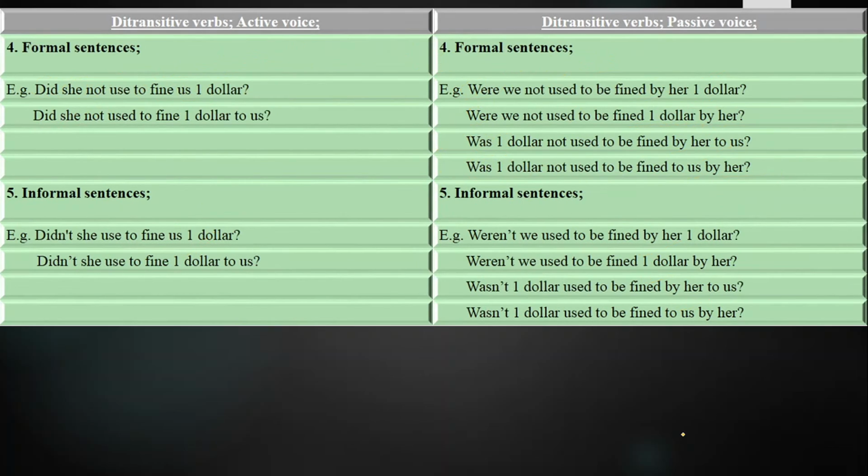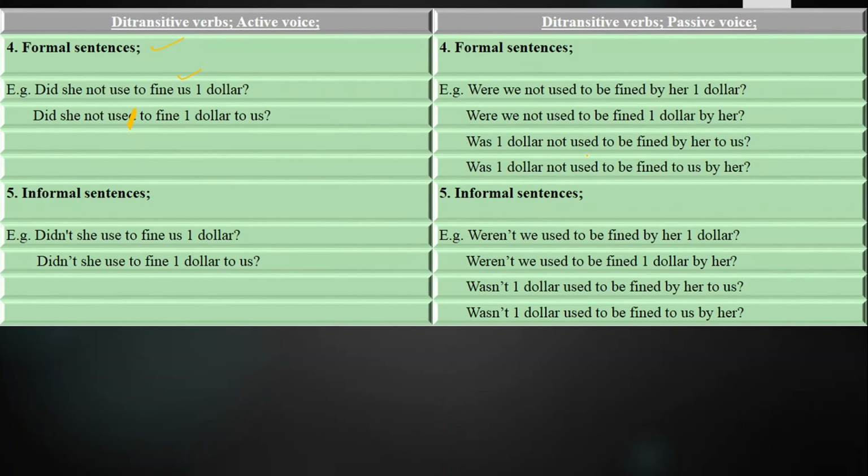Next, we have got the formal sentences. Their complete name is negative, interrogative, formal. What are formal sentences? Those sentences in which we ask question, deny the statement, and we ask them in a formal way, polite way, respectful way. We use it with our elders, with our seniors. Like, did she not used to fine us $1? Did she not used to fine $1 to us? Keep in your mind here, the D won't come.